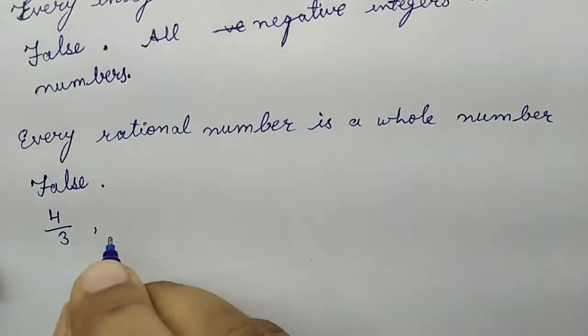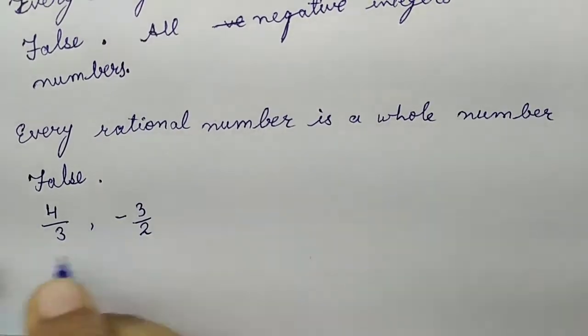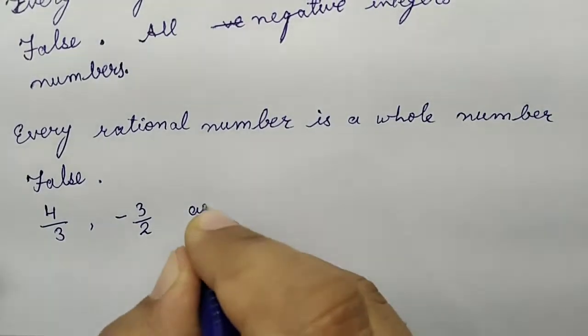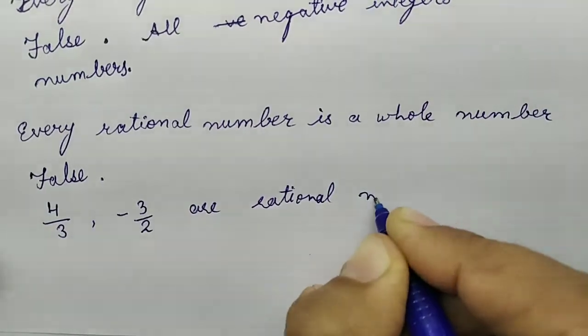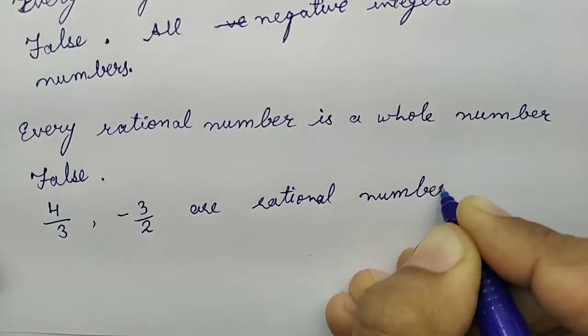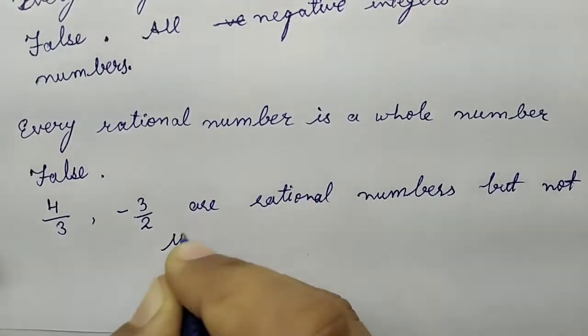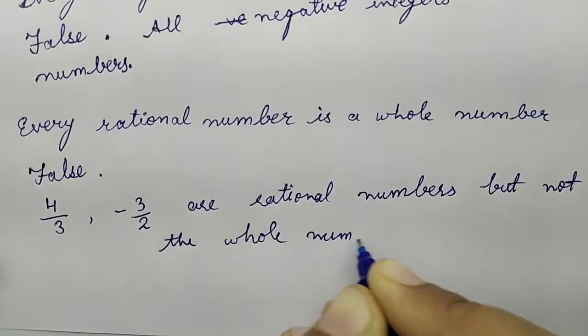Suppose I have taken 4 by 3, take some negative also, minus 3 by 2. These are rational numbers, but they are not the whole numbers. Are rational numbers, but not the whole numbers, right?